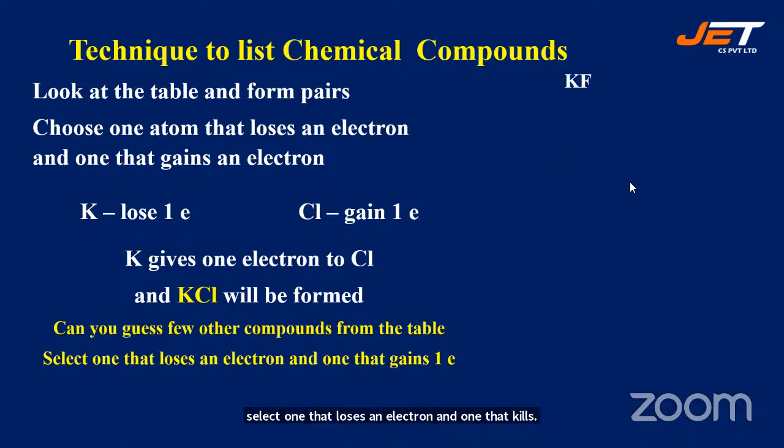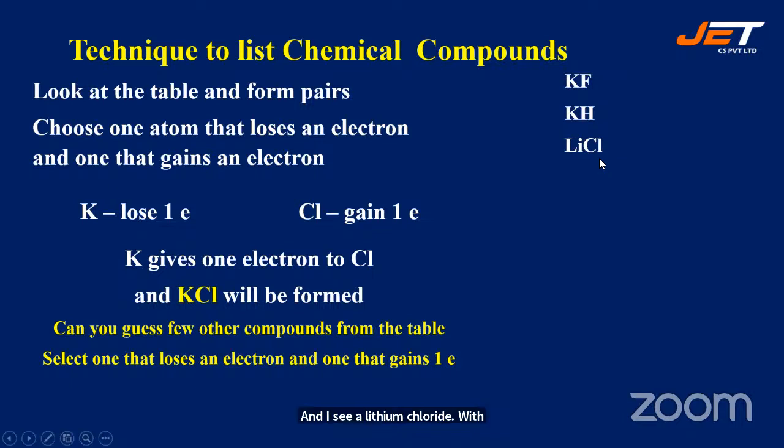So KF, yes, very good, Manisha. NaCl, good. Yes, NaCl is correct. Very good. So KF, potassium fluoride. KH, potassium hydride. LiCl, lithium chloride.